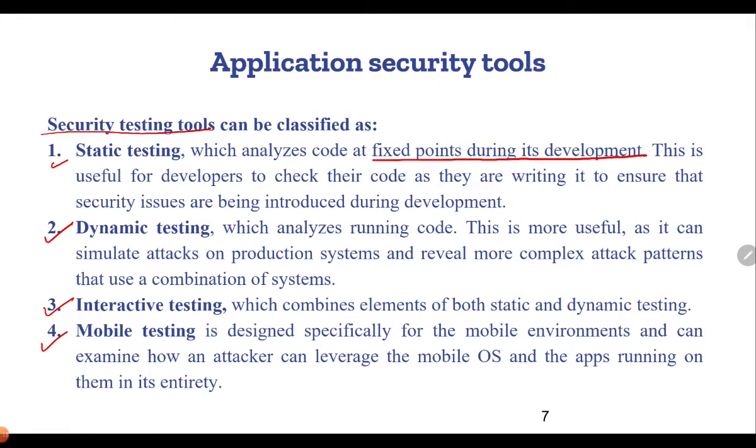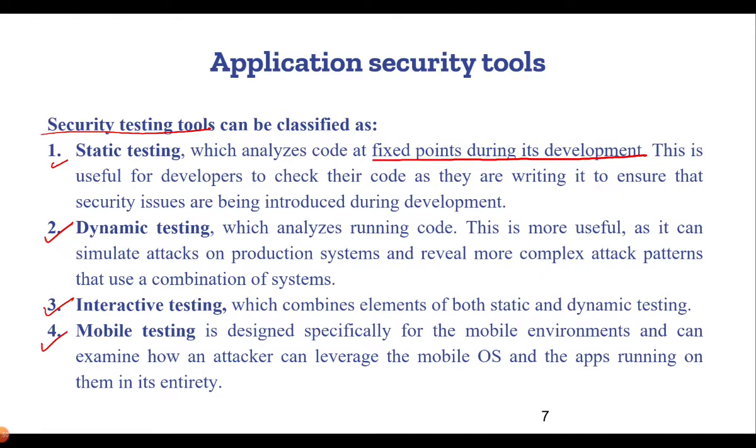This is useful for developers to check whether whatever they are developing ensures that security issues are not being introduced during the development. So whatever they have coded or written as a part of the code complies with the security or has security controls incorporated within it.